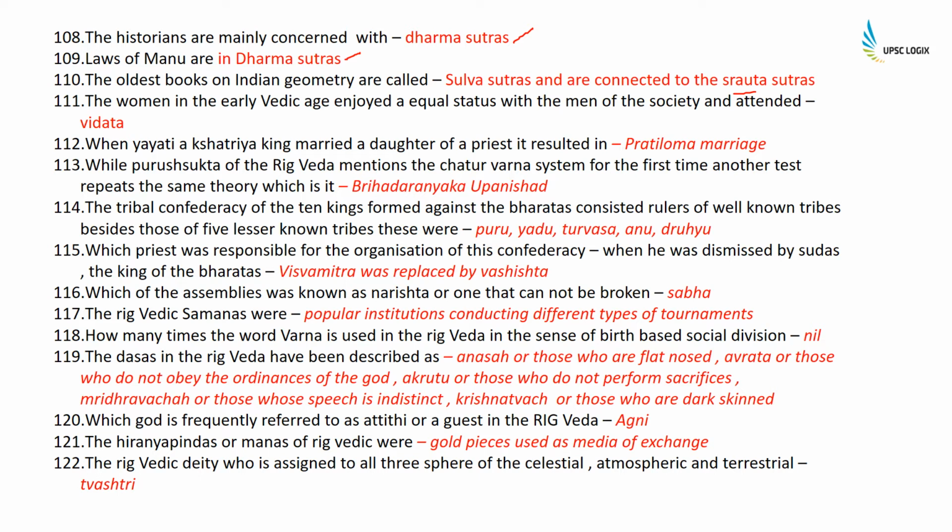The women in the early Vedic age enjoyed an equal status with the men of the society and attended Vedanta. When Yayati, a Kshatriya king, married the daughter of a priest, it resulted in Pratilom marriage.